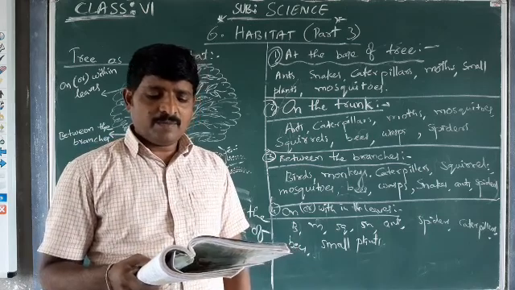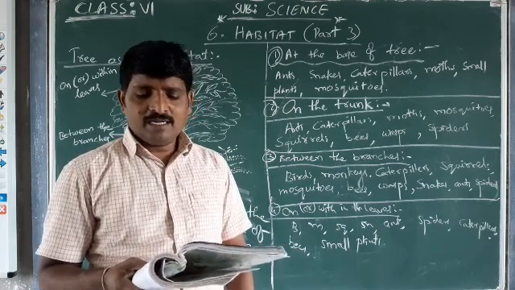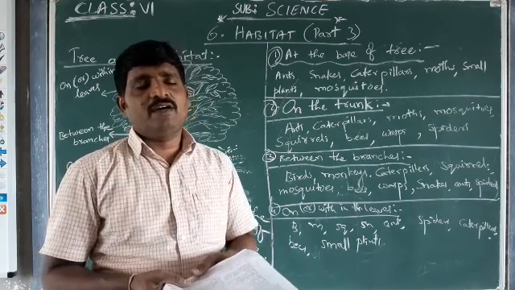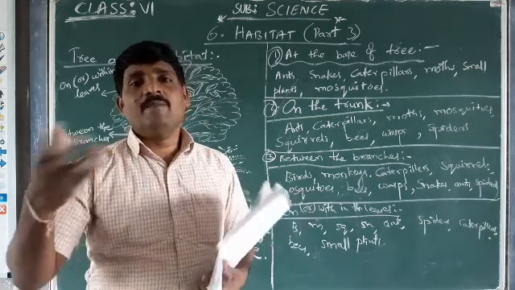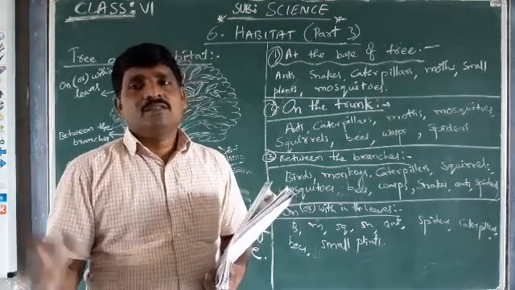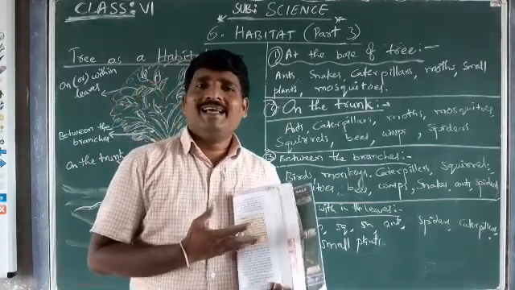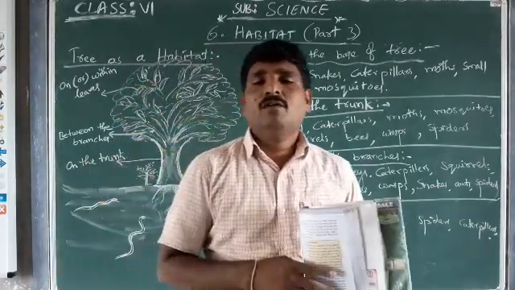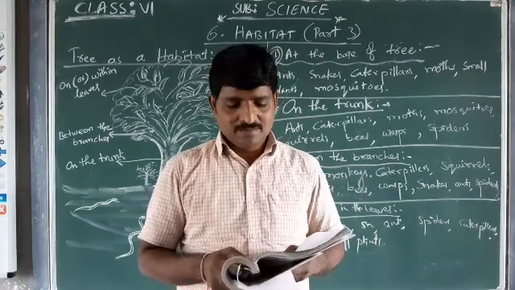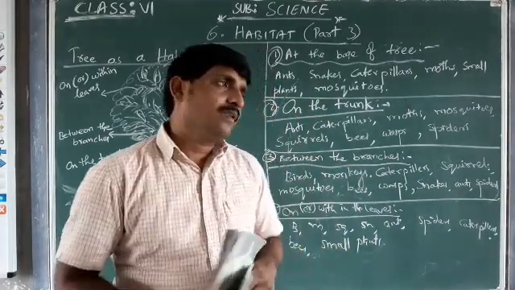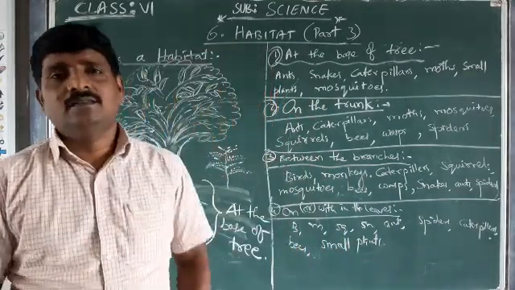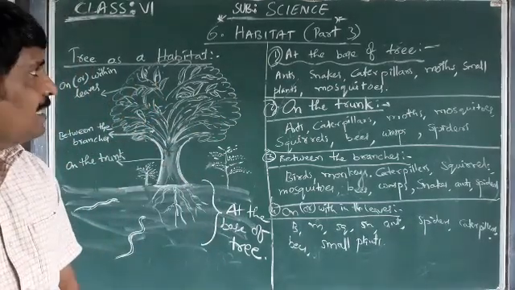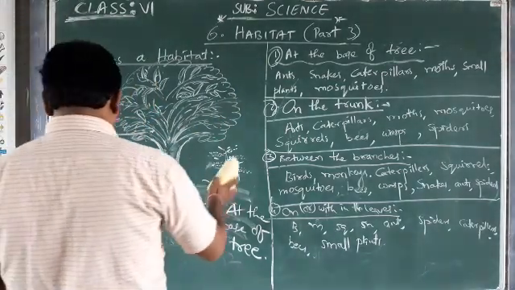Birds and squirrels come and go from a tree, yet the tree is a habitat for them. So this is a small class about the tree as a habitat.